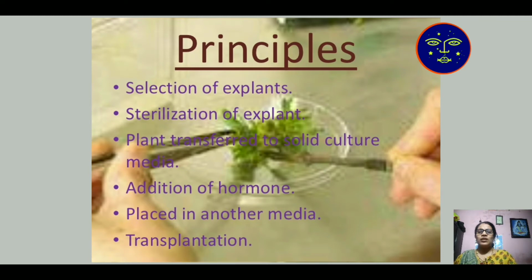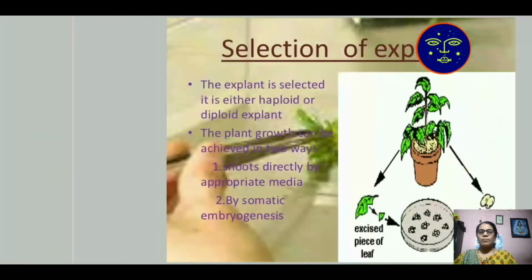Addition of hormones. There are some plant hormones which are responsible for our root growth and shoot growth. For the root growth, we add auxin. Similarly, gibberellin and cytokinin we add for our shoot growth. Then it is placed in another media. Some media which help for growth of the plant are also added. That is known as transplantation. Transplantation means the plant requires some chemical media for its growth.